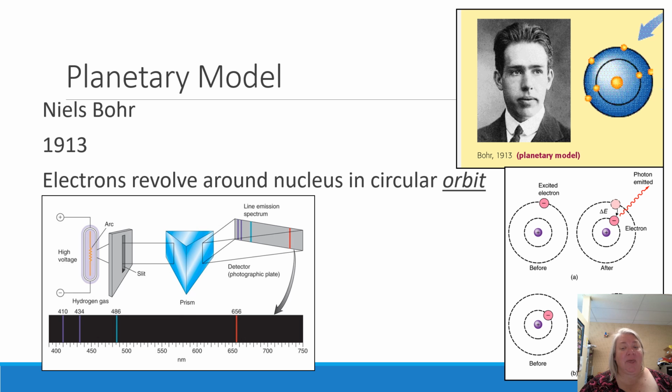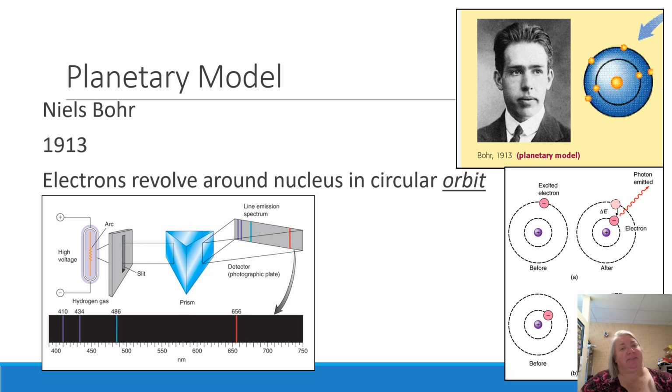Now, on the bottom right, we have this kind of explanation of trying to explain why that happens. In the center, we have the nucleus. We're going to excite the electrons, so the electrons are going to go to a higher orbit. Sometimes they call them quantums, a higher shell. We use shells a lot of times now whenever we talk about this. So it's going to go to a higher level, a higher shell, higher orbit, whatever you want to call it. It could jump 1, it could jump 2, it could jump 3.